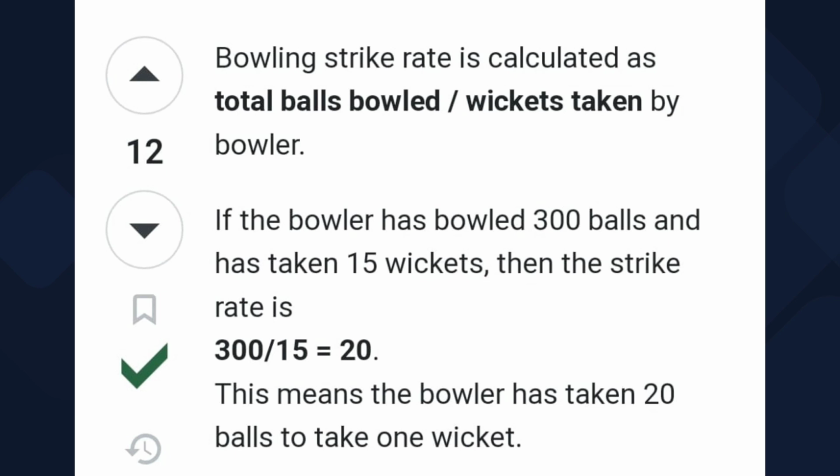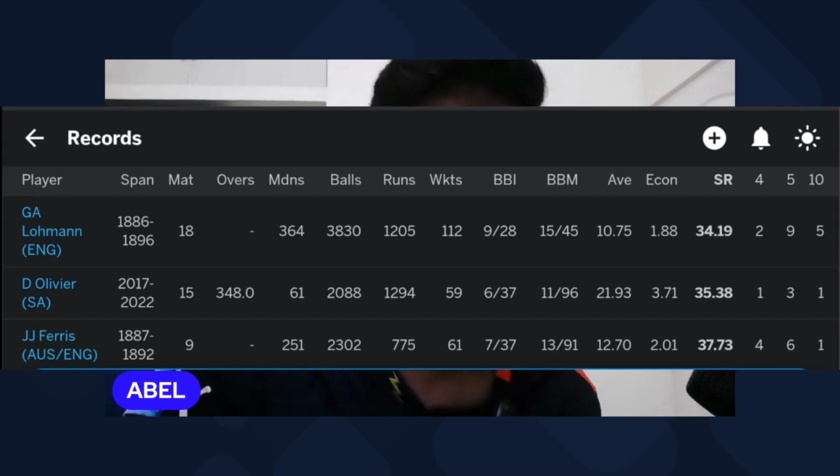When you look at the bowling strike rate as such, it's the number of balls bowled. For example, if a bowler bowls 20 balls to pick up one wicket, that means his bowling strike rate is much, much better. That's where we look at some of the best bowlers with the best strike rate, right? Let's look at the test matches for that matter.